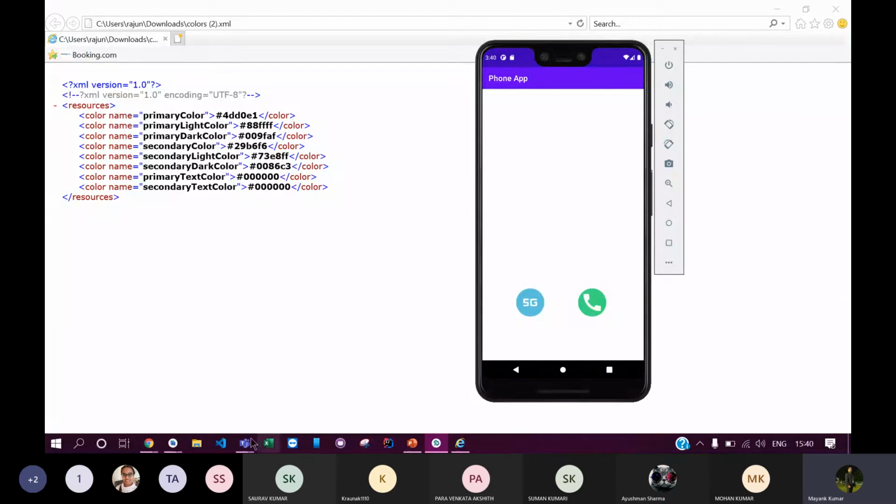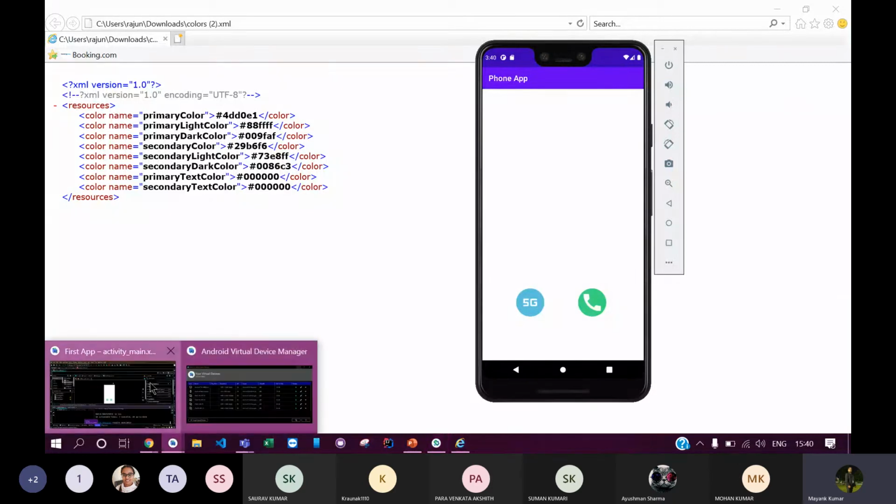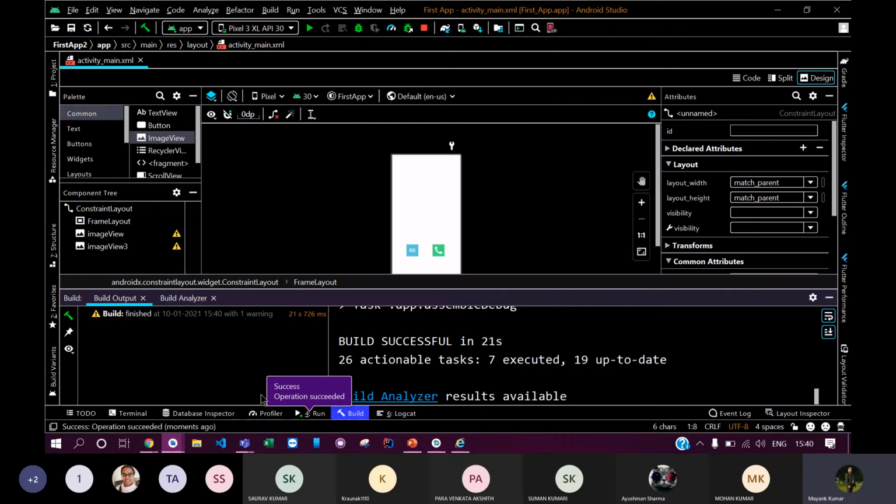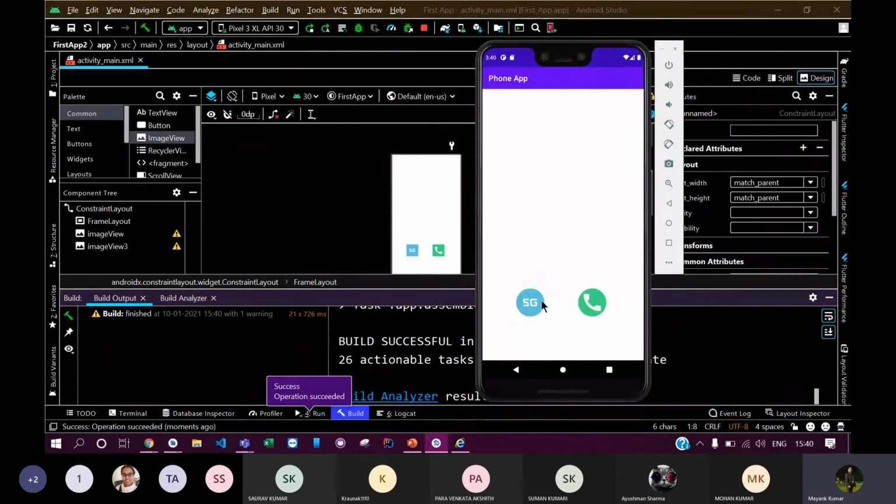Now you can see that my app is up and running, and it is showing me the round icon that I have selected. You can see how easily I can find the icons in Android Studio as well. I don't manually need to find them on the web.